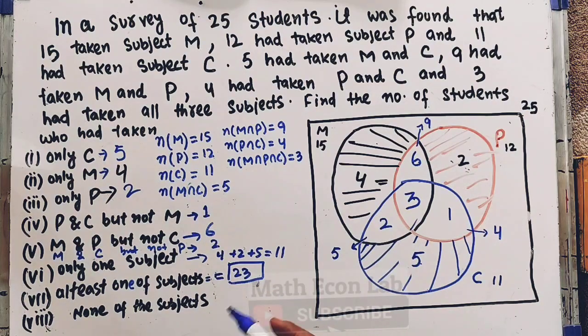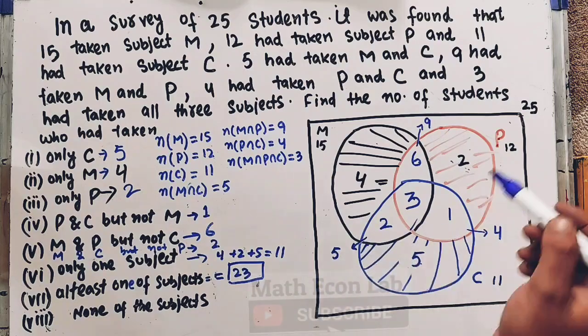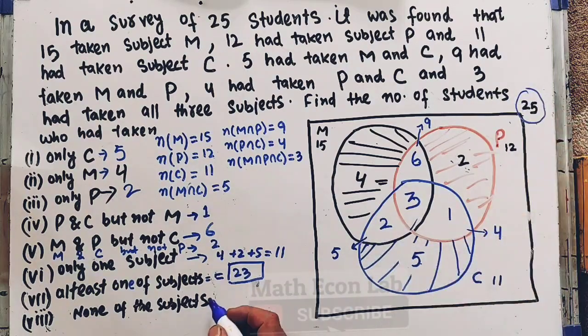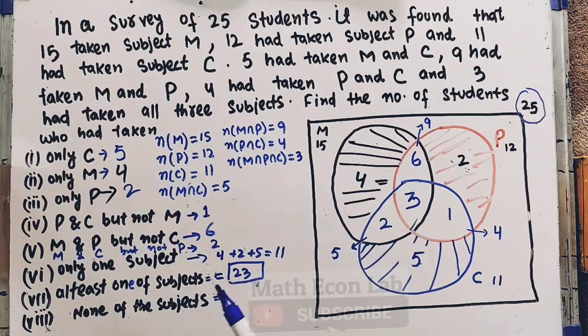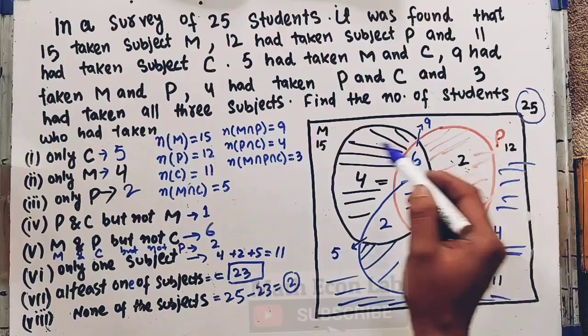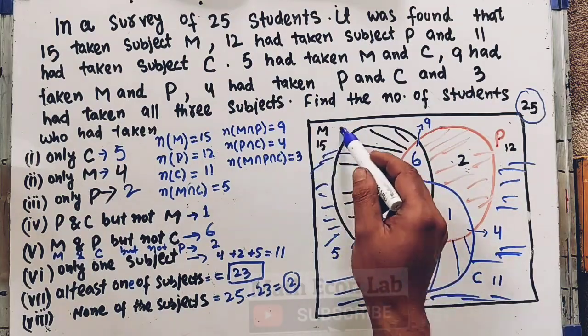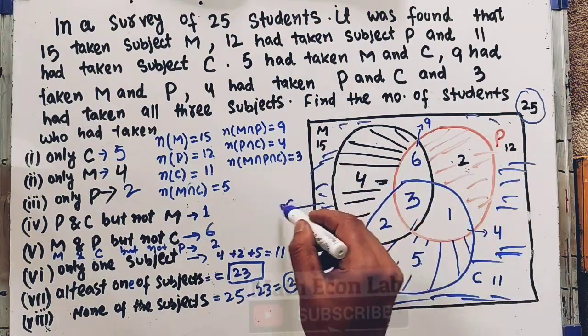Now the number of students who have taken none of the subjects. Since we have 25 students, and at least one subject is taken by 23, 25 minus 23, that is 2 students, will be those who have taken none of the subjects. That is this very region, the region outside the 3 circles. It is equal to 2.